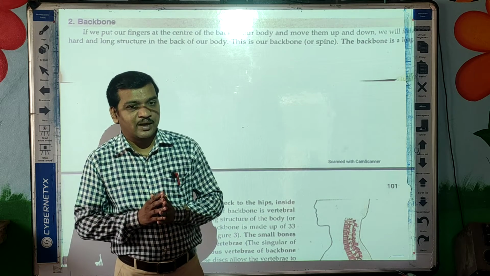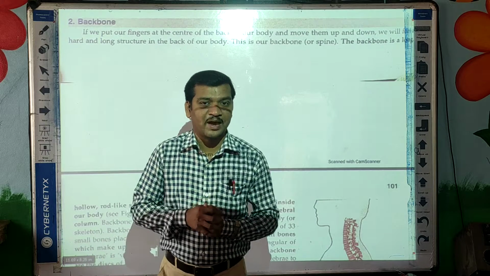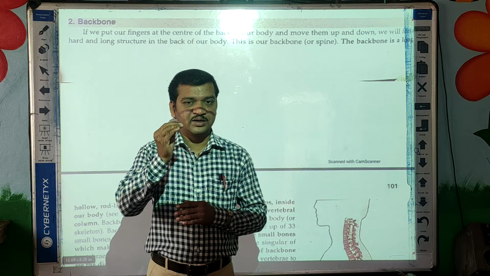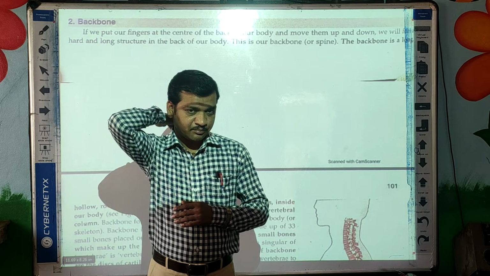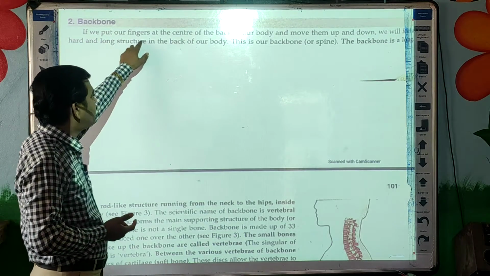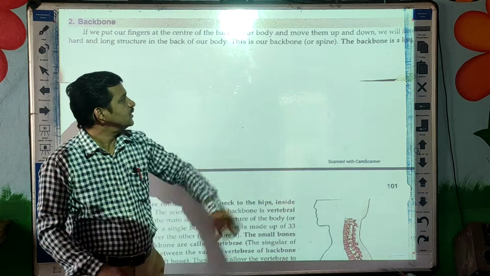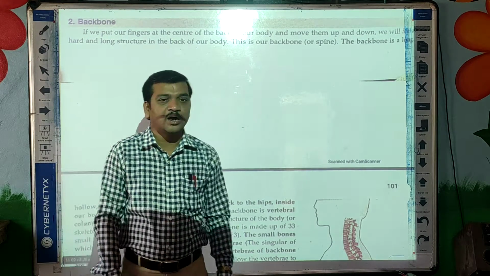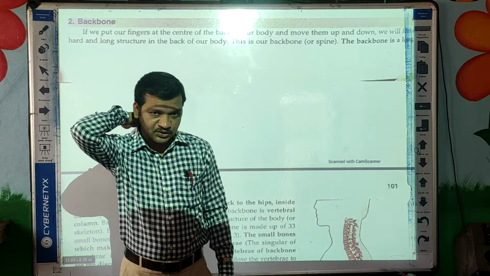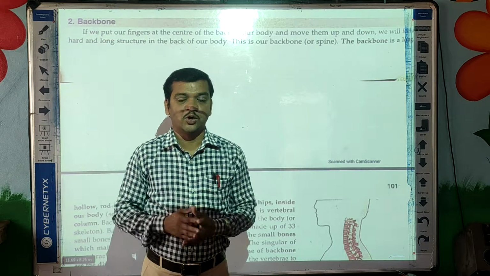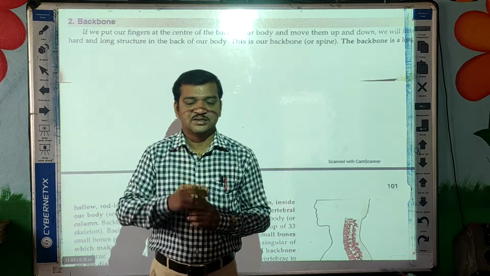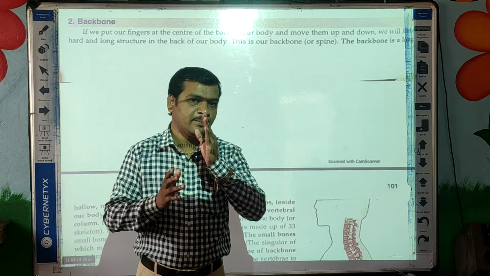So what is the backbone? If you want to feel the backbone, one simple thing you can do is use your fingers and put them at the center of the back of your body and move them up and down. Roll your fingers from top to bottom at the center of your back. You will feel some hard structure, and that is your backbone.